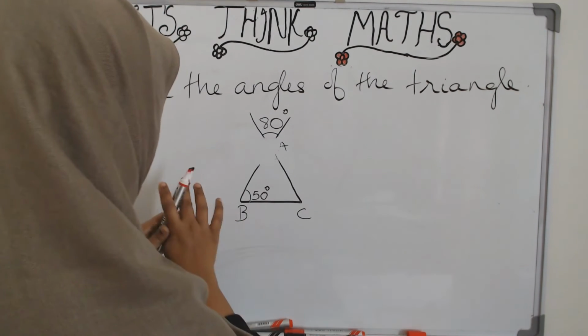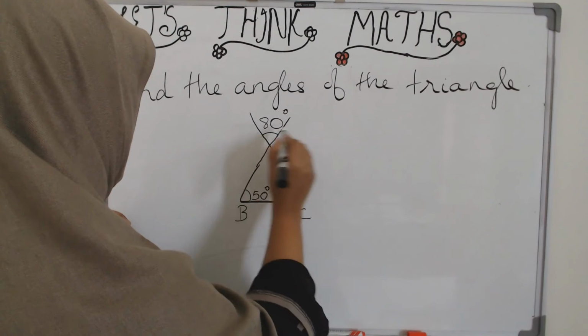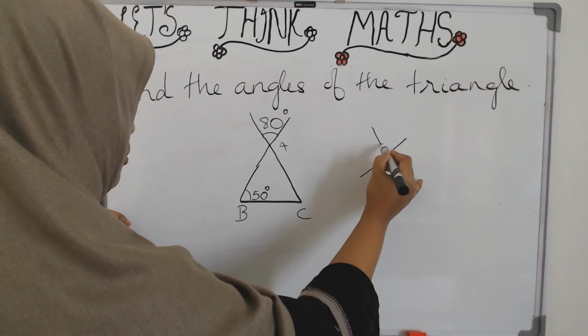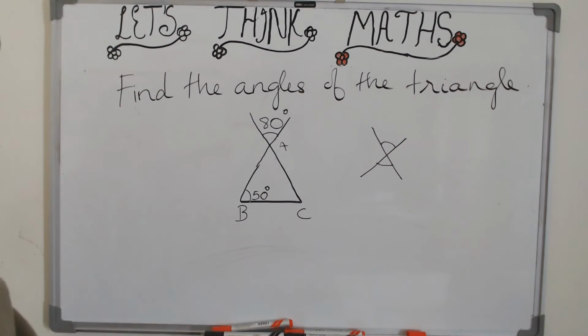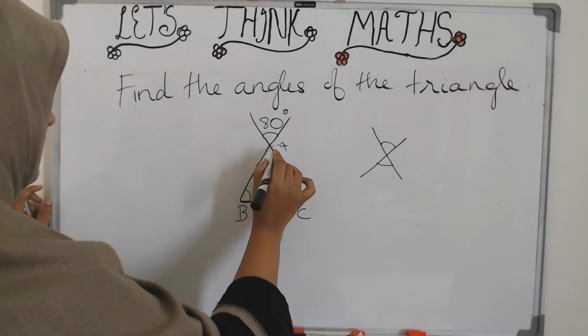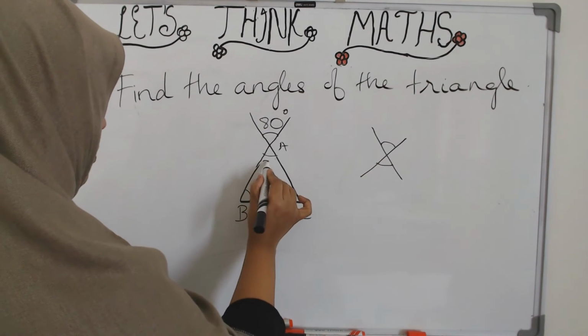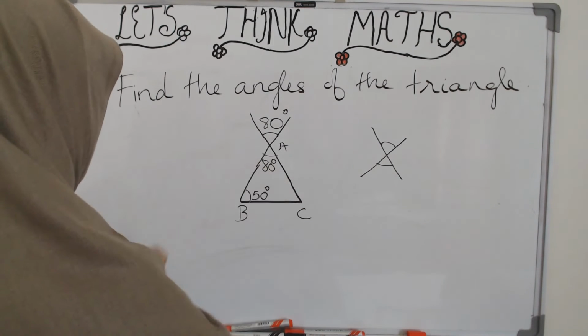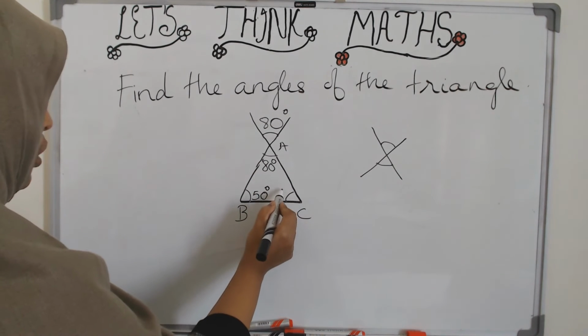So then how will we proceed? What does this actually look like? This one, X. So what are these two angles? These are the vertically opposite angles, and we learned that the vertically opposite angles are always equal. So this is also equal to 80 degrees. So if this is 80 degrees and this is 50 degrees, what will be this?